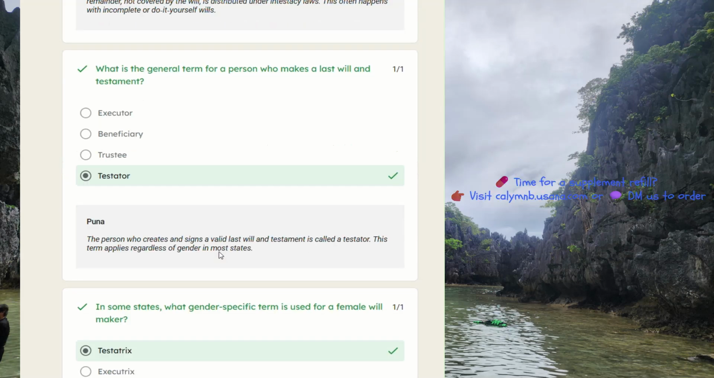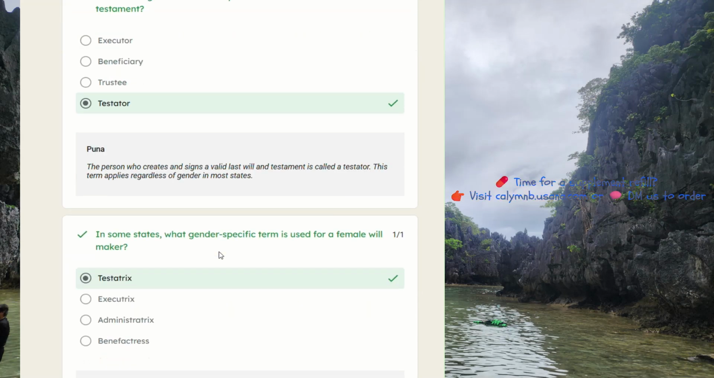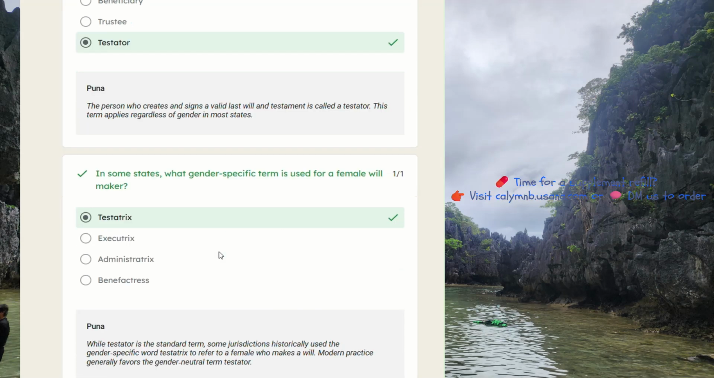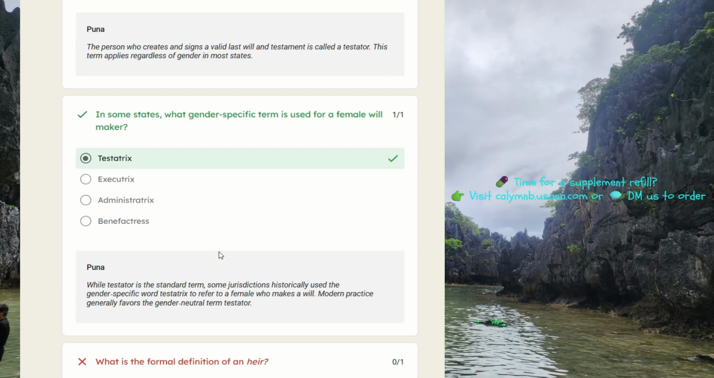What is the general term for a person who makes a last will and testament? Testator. The person who creates and signs a valid last will and testament is called a testator. This term applies regardless of gender in most states. In some states, what gender-specific term is used for a female will maker?